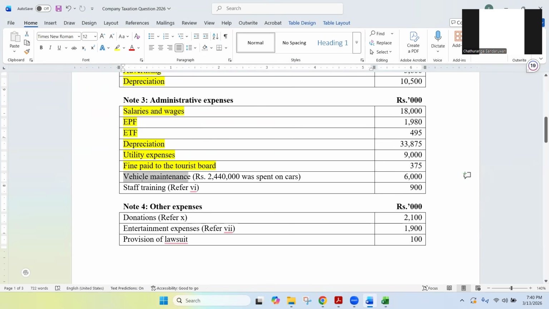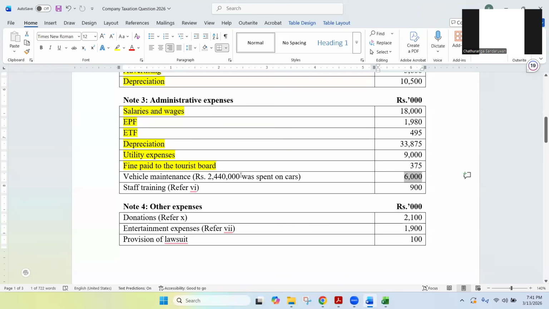And then you have the next one, vehicle maintenance. Usually in the ordinary course of the business, vehicle maintenance you can deduct. This 6,000 can be deducted, allowable. But the case is this includes 2,440 spent on cars. Now you clearly know these cars have been used by the directors. We didn't even claim capital allowances for these cars. So are we allowed to deduct the vehicle maintenance spent on these cars used by directors?